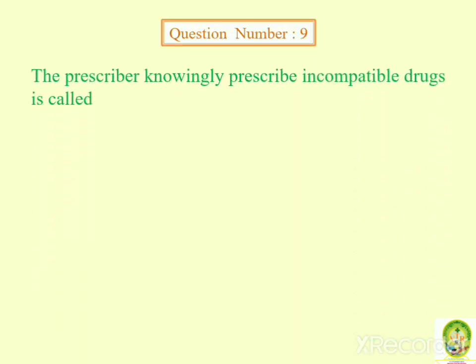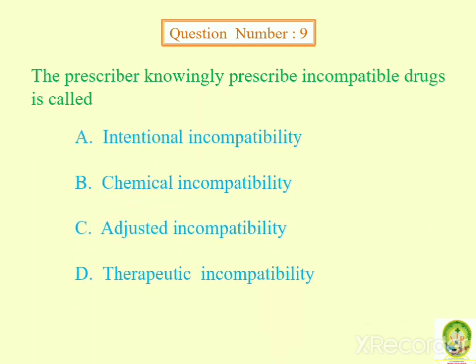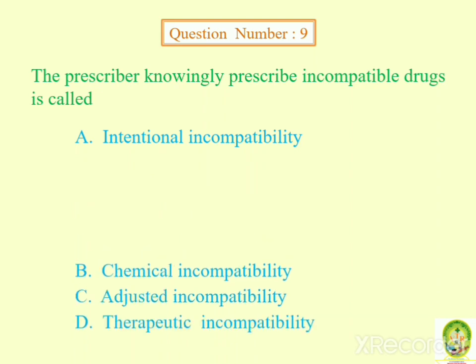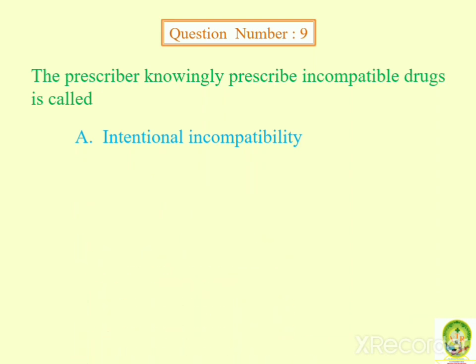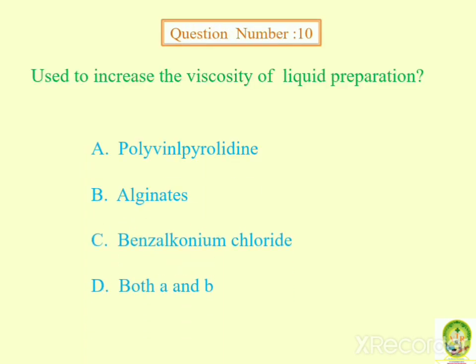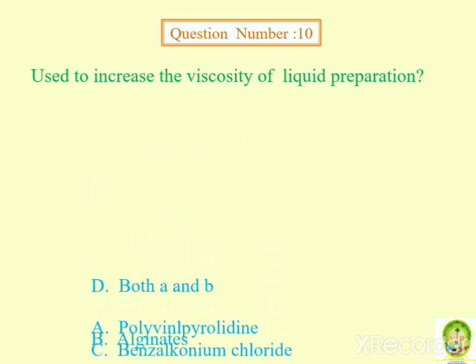The prescriber knowingly prescribing incompatible drugs is called intentional incompatibility, chemical incompatibility, adjusted incompatibility, therapeutic incompatibility. Answer is intentional incompatibility. Next question number 10: used to increase the viscosity of liquid preparation, that is polyvinyl pyrrolidone, alginates, benzalkonium chloride, both A and B. Answer is both A and B.